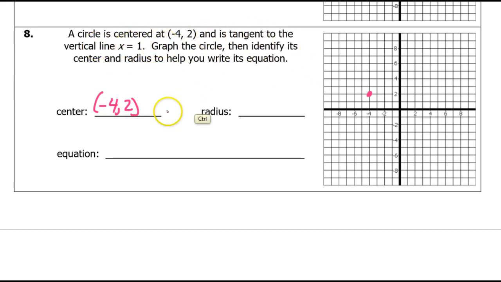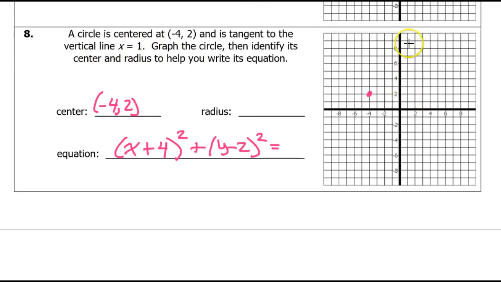Graph the circle, yada, yada, yada. All right, well, they gave me the center. So the equation will begin x plus 4 squared. All right, I'm just doing the opposite of that. Plus y minus 2 squared. All right, I'm doing the opposite of that. Equals.